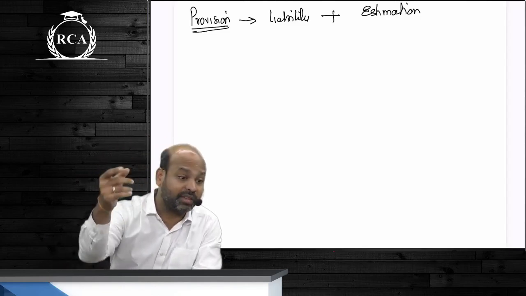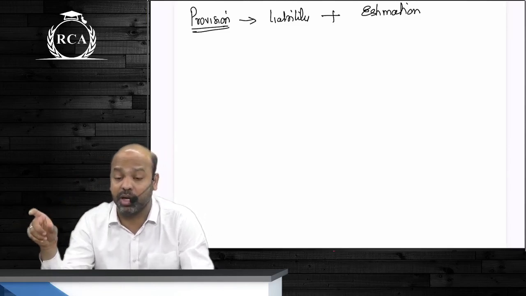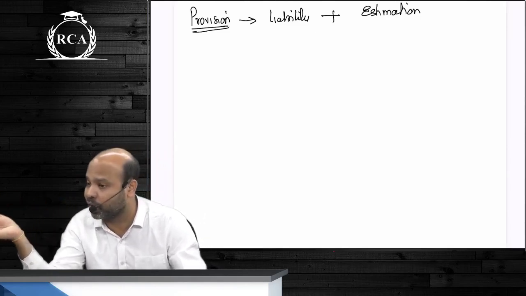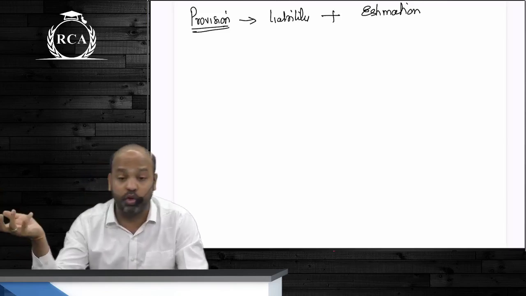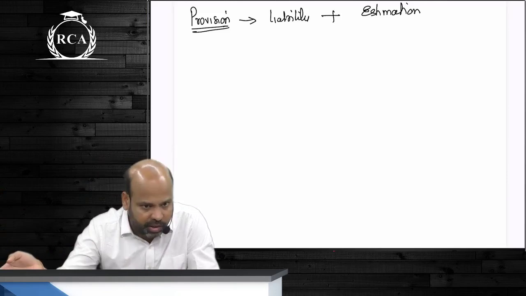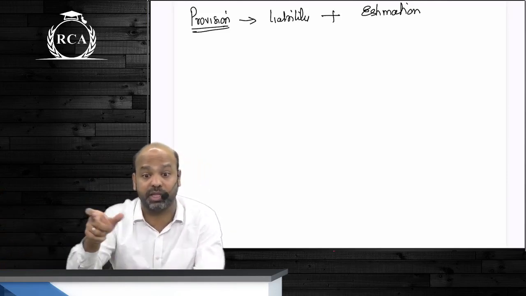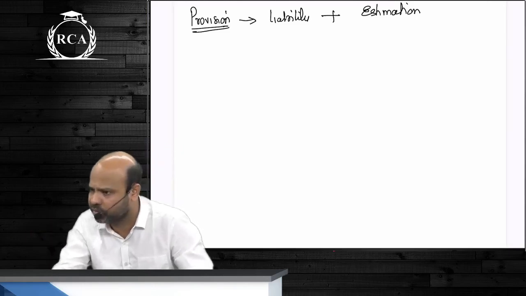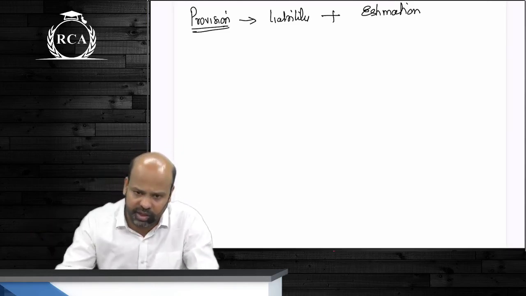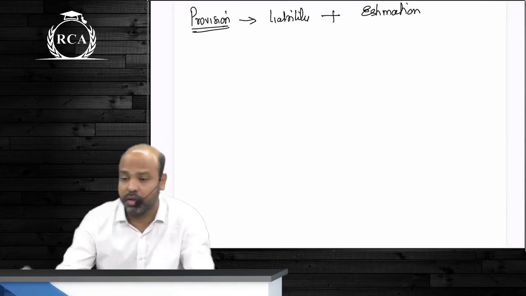अभी बेटा, I gave example of warranty. I said that you are selling a product which has a 3 years warranty period. Few customers can come back with claims, few customers may not come back with claims. Based on your past experience, it is expected that 5% of the customers can come back with warranty claims. Will this satisfy the definition of the word provision, or is it a pure liability? Why provision?